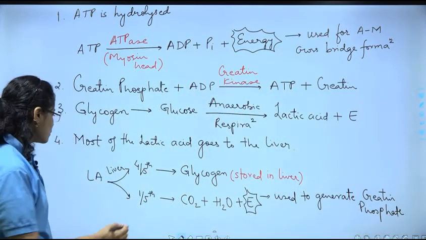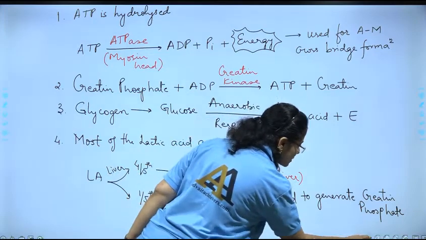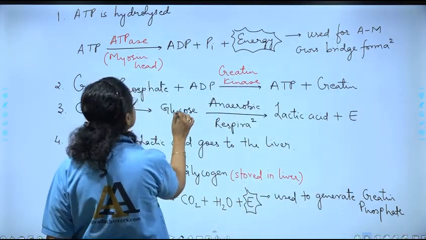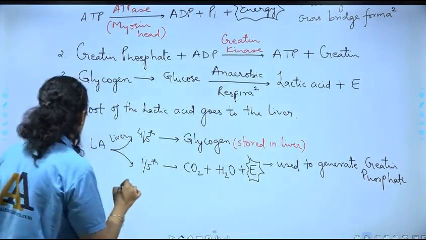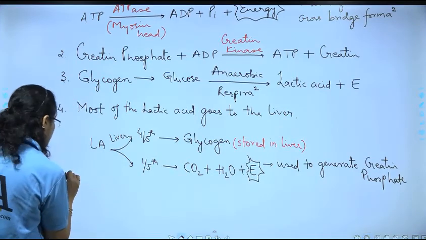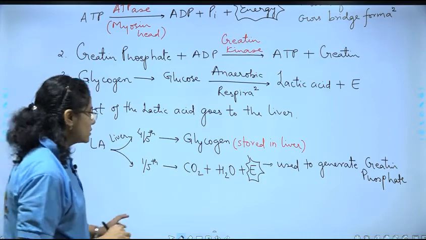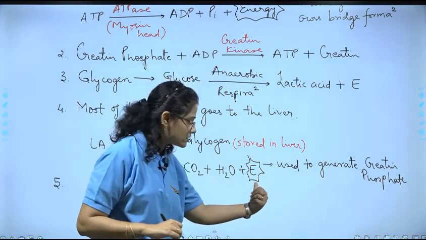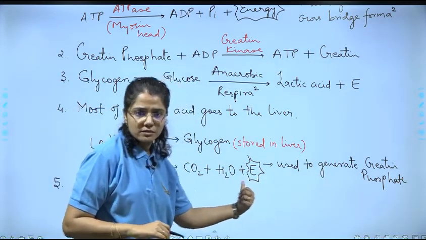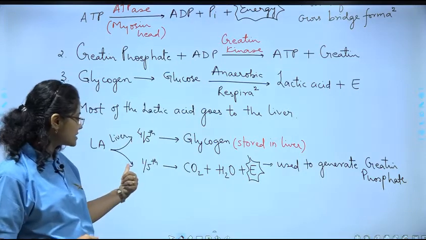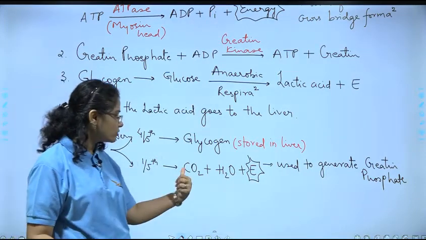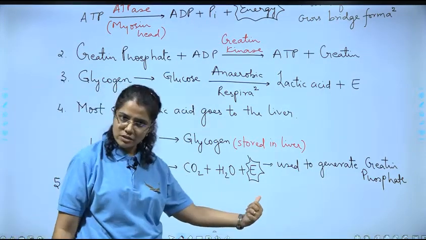Understood? So say we can take one more step to understand that. Say in the 5th step, ये energy, ठीक है, this 1/5 of lactic acid is converted into carbon dioxide, water and energy.